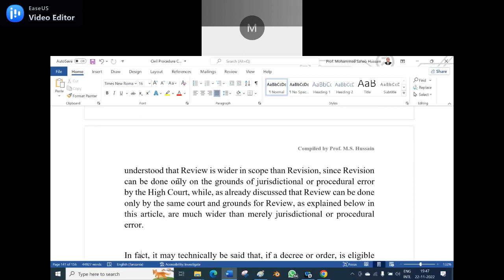So my point is, is the revision aspect more or the review aspect more? Review is wider or revision is wider? In appeal we will go for the revision, or in appeal we go for the review? Any clarification?